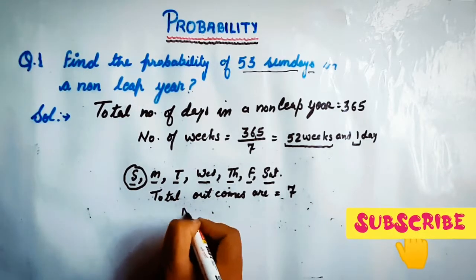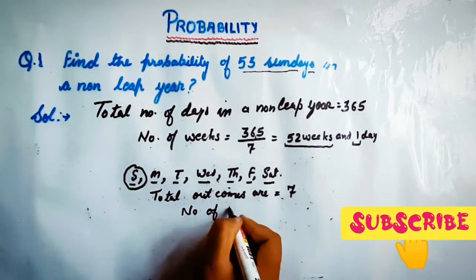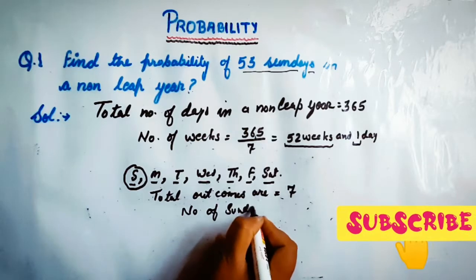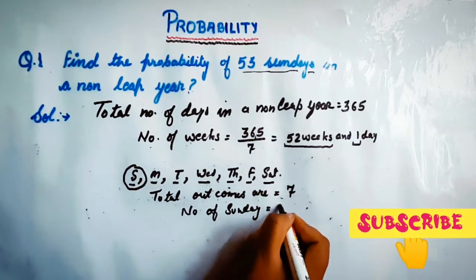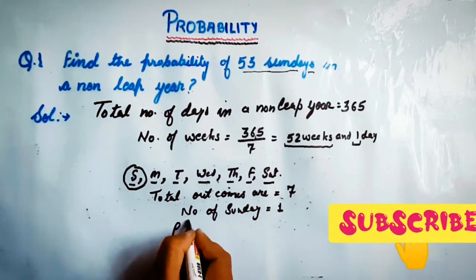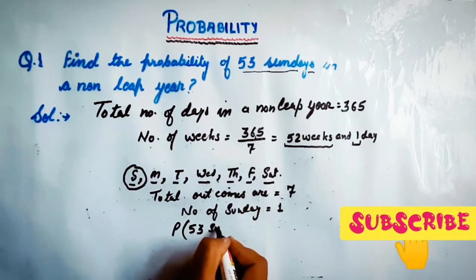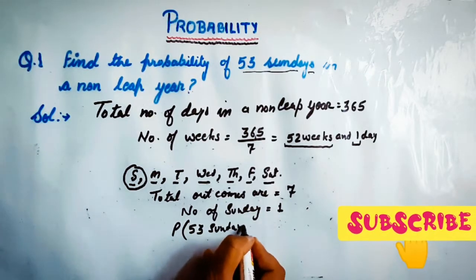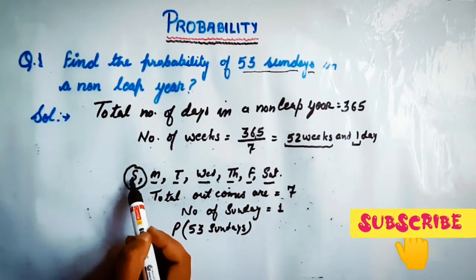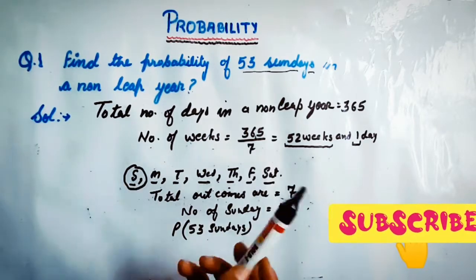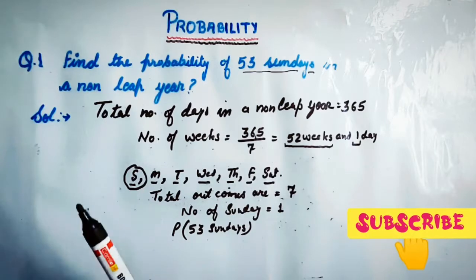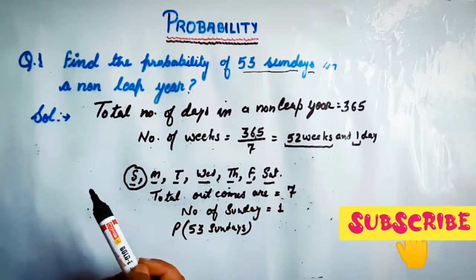So the number of Sundays is equal to 1, and the probability of 53 Sundays depends on this, whether there will be 53 Sundays or only 52 Sundays.